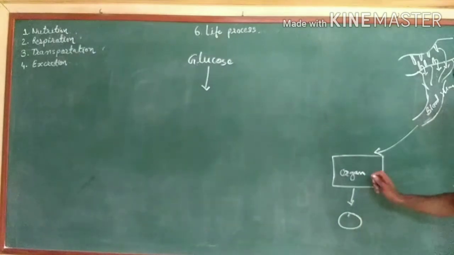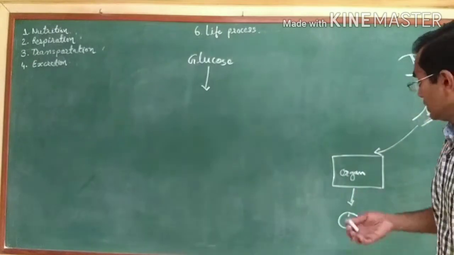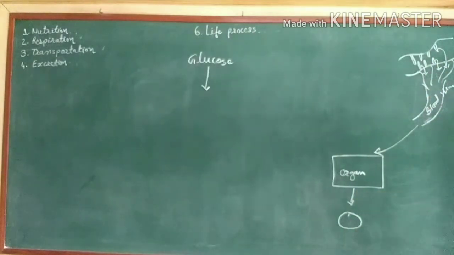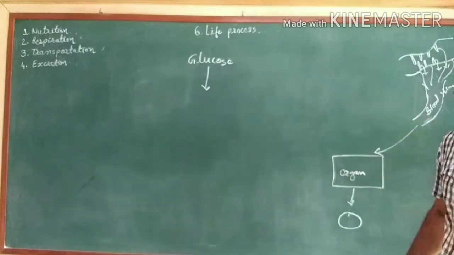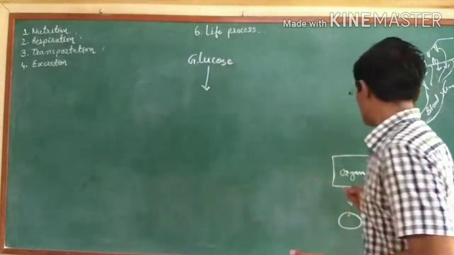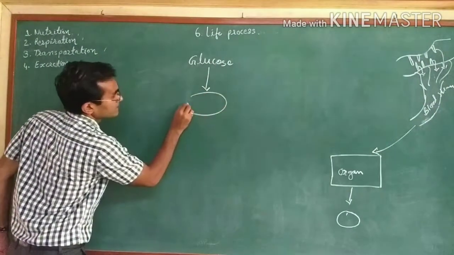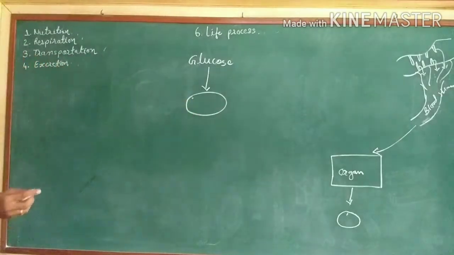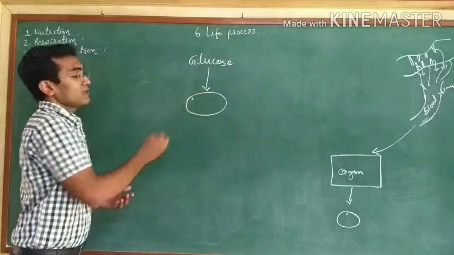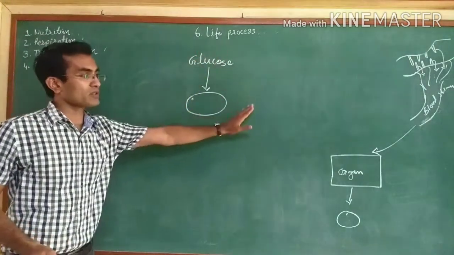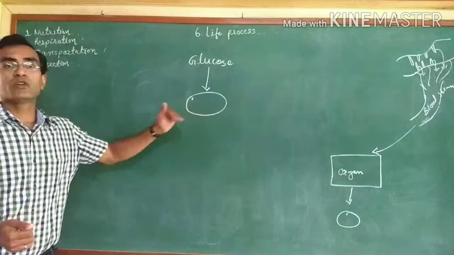Now, once the food particle came into the cell, it follows either aerobic respiration or anaerobic respiration. When glucose is transported and enters into the cell, because the respiration process takes place in the cell, it is called cellular respiration.